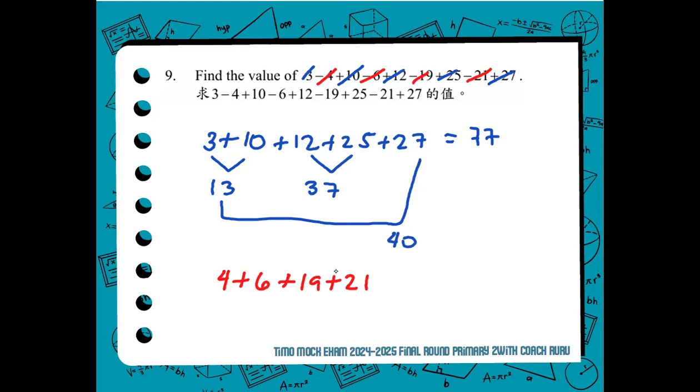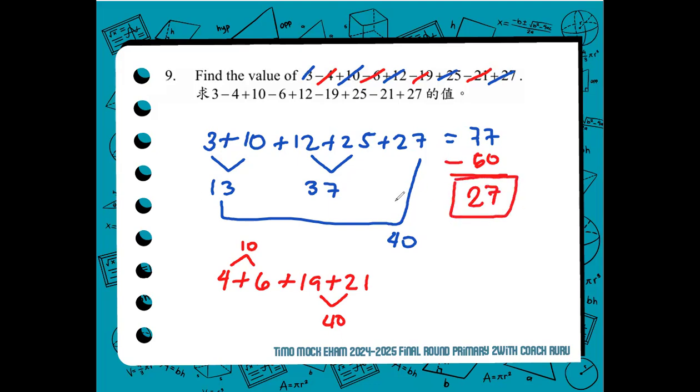The total of 4 plus 6 plus 19 plus 21 is, this is 10, and this is 40. So we subtract how much? 40 plus 10, so we subtract 50 from 77, and you will get the correct answer, 27.